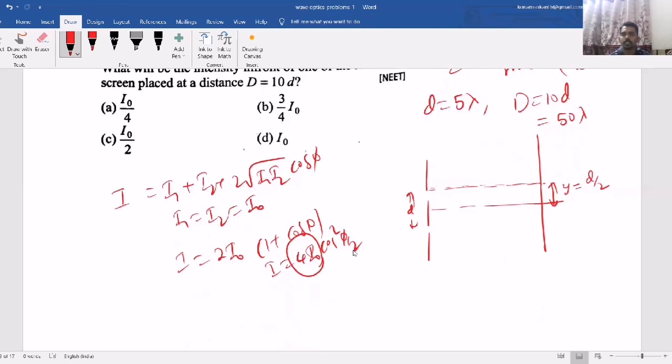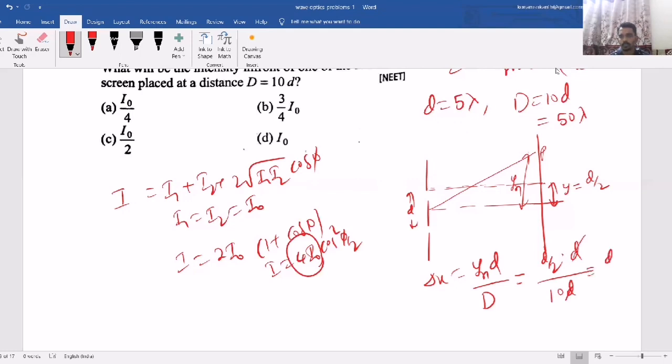So when you consider any point P on the screen at a distance yn, what is the delta x formula I have given? yn d by capital D. Now here yn is d by 2 for this point, a point opposite to one of the slits, into small d by capital D. Capital D is 10 into d, here it is given.